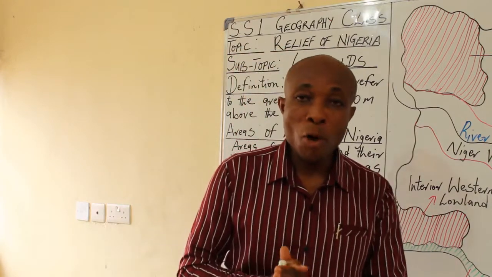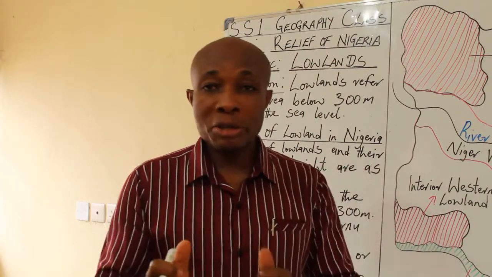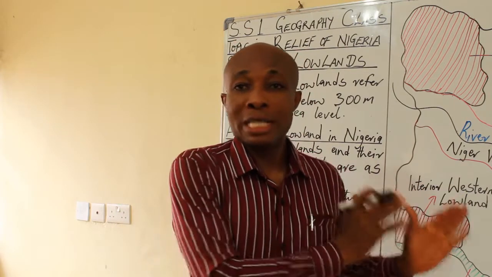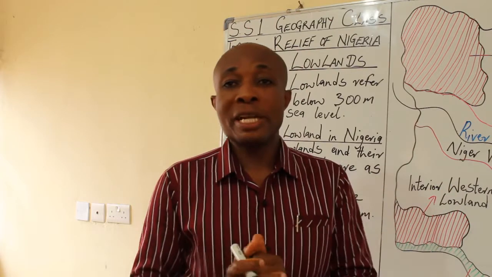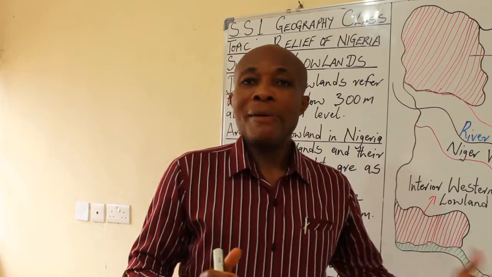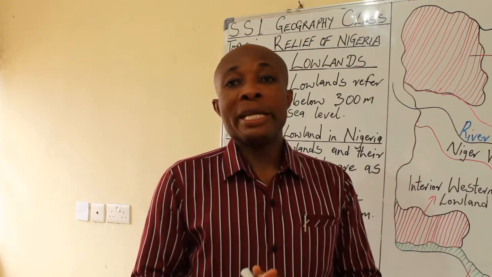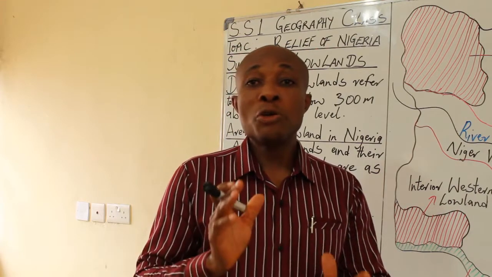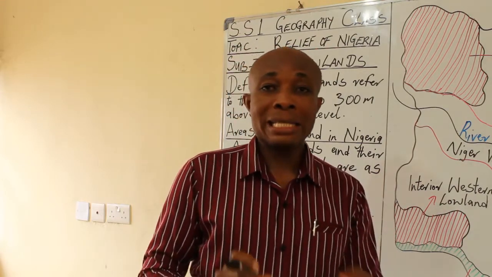Now we are coming down home, talking about the regional geography of Nigeria. That was what we started when we talked about the position and the size of Nigeria. In our last class, we talked about the relief of Nigeria, and I said that the relief of Nigeria can be grouped into two: highlands and lowlands.